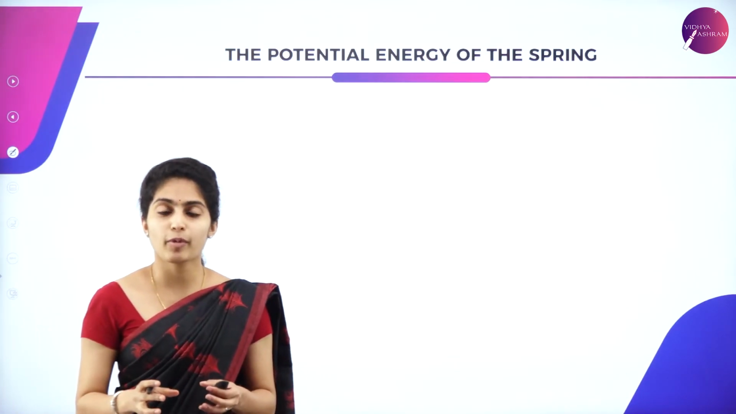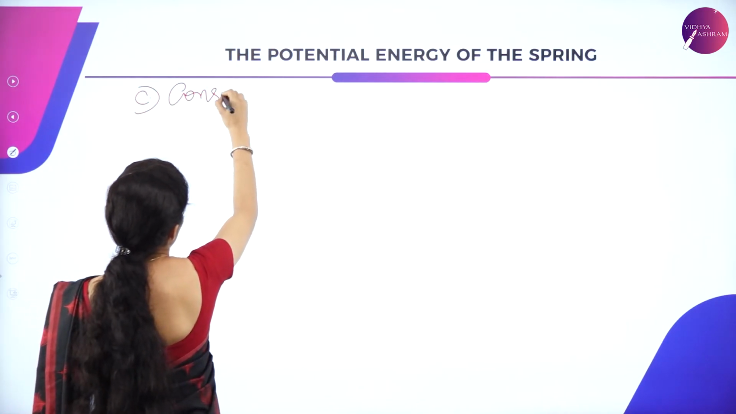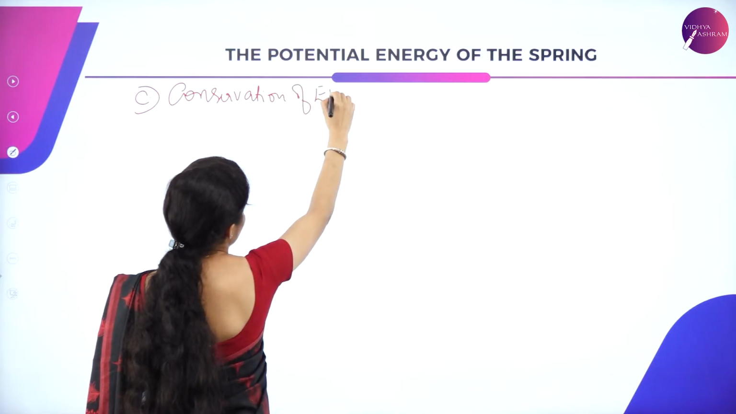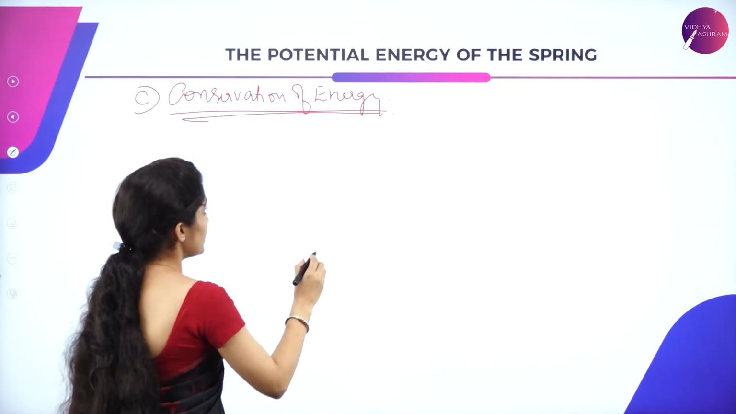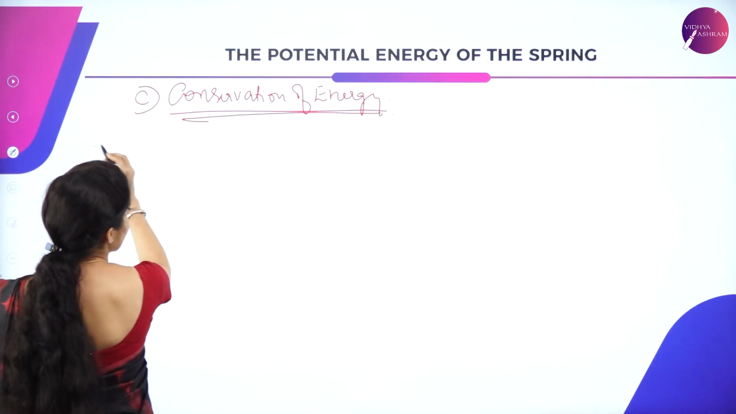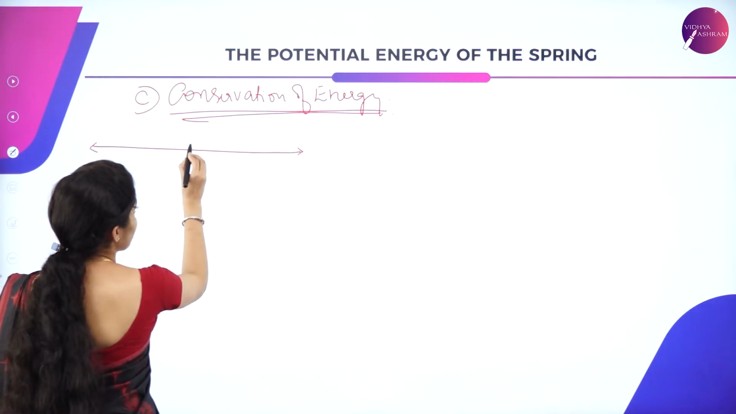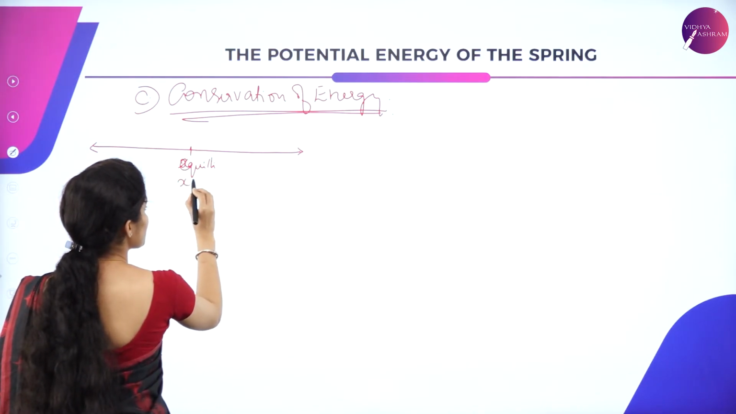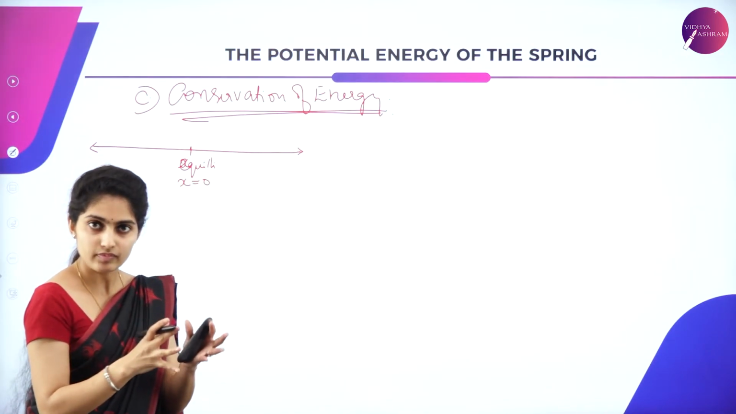Now let us talk about conservation of energy. So it is point C. You're talking about conservation of energy. So here, suppose you're considering a line wherein you're representing this as an equilibrium position. Let me consider equilibrium position, so x is equal to 0. This is the position of a block.